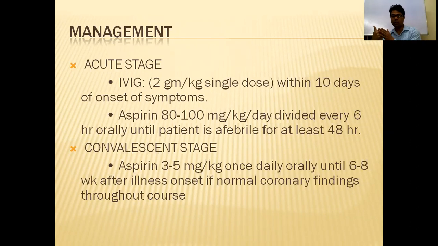After 48 to 72 hours, once all symptoms decrease, you have to change the aspirin from the anti-inflammatory dose to the antithrombotic dose. The antithrombotic range is 3 to 5 milligram per kg once daily, and you have to continue for 6 to 8 weeks to prevent coronary artery aneurysm. This is the acute stage, where you start both IVIG and aspirin. Then in the subacute stage you continue aspirin for 6 to 8 weeks, and in the convalescent stage you also follow aspirin as antithrombotic.